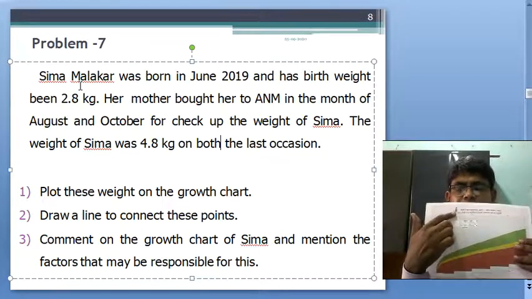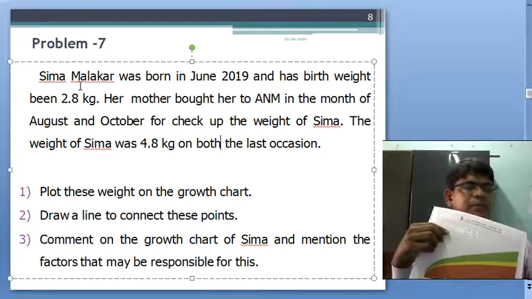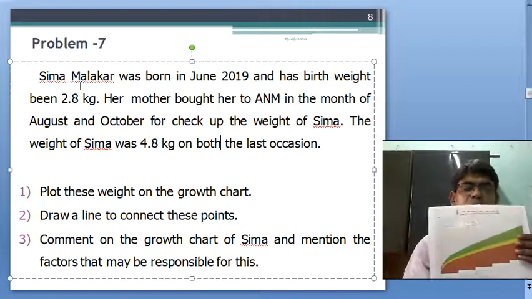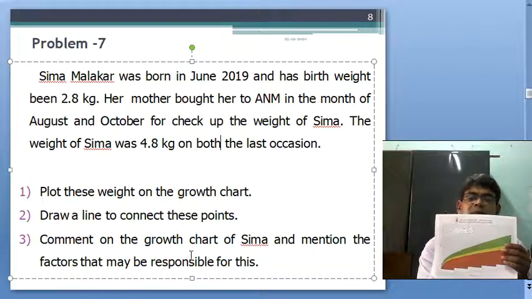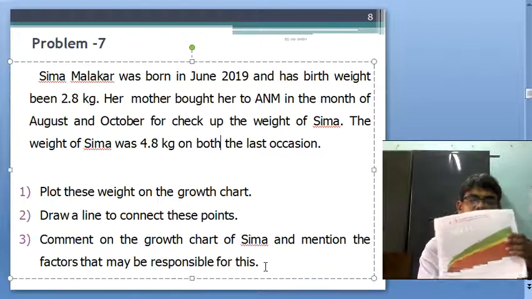You have to plot this weight on the growth chart and draw a line to connect these points. Comment on the growth chart of Shima and mention the factors that may be responsible for this.